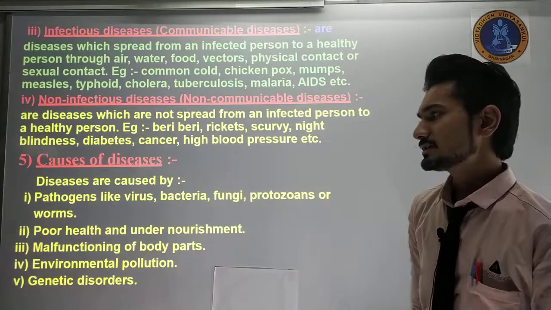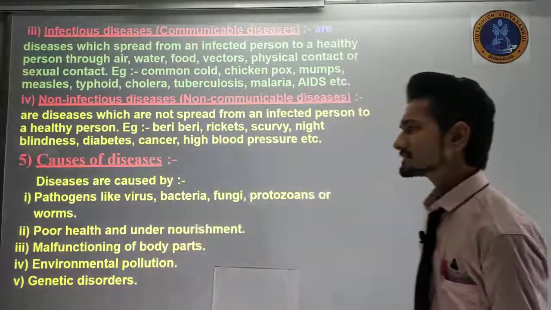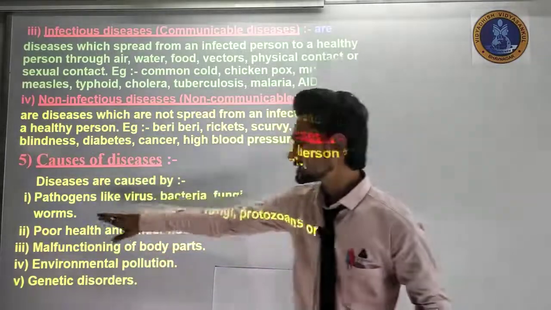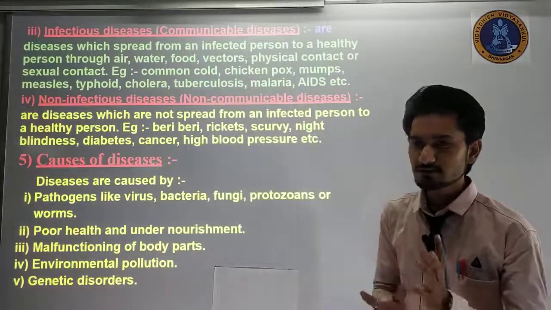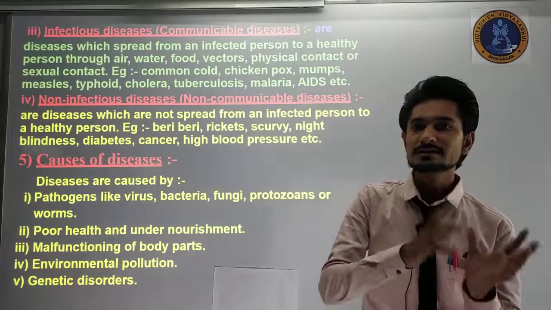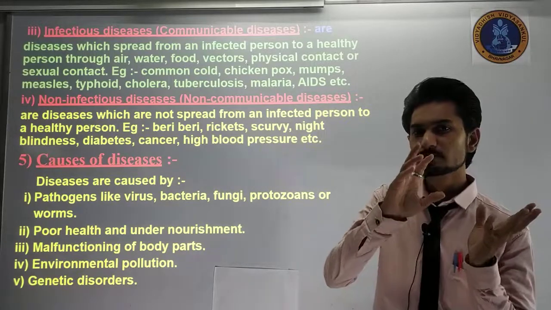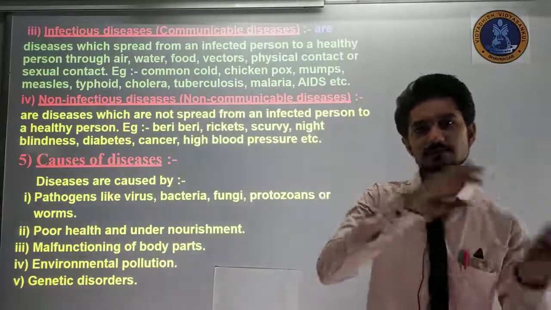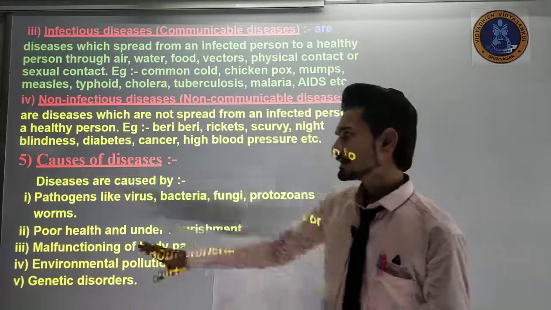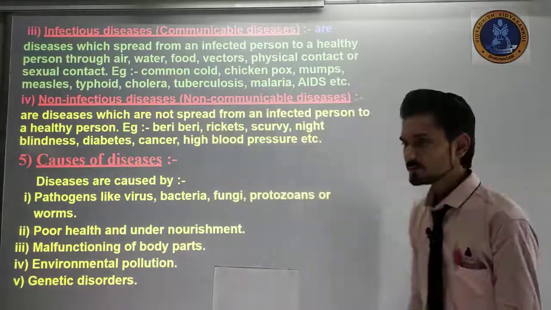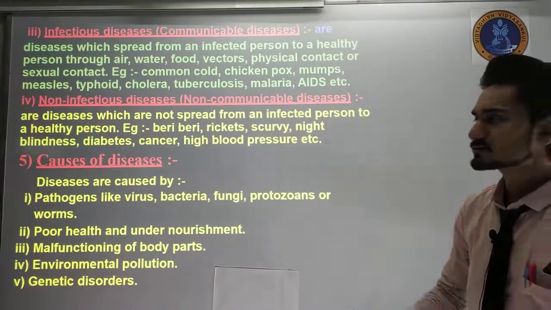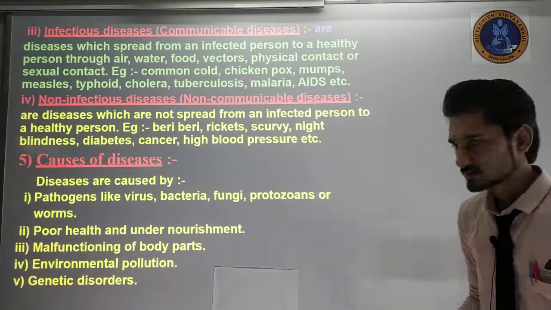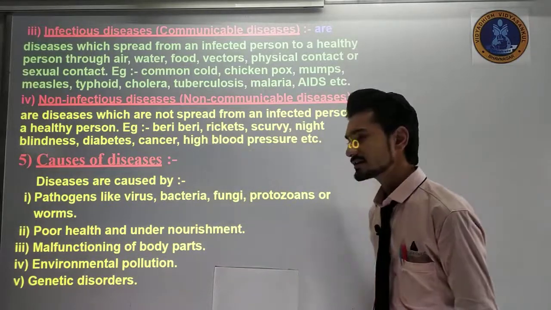Okay, so the first point is pathogens like virus. Pathogens means what? The organisms. You can easily memorize that the organism which will transfer some things from one person to another person, or from one place to another place, will be called pathogens. Those which provide harm to our body will be called pathogens. So that is the basic definition of pathogens.